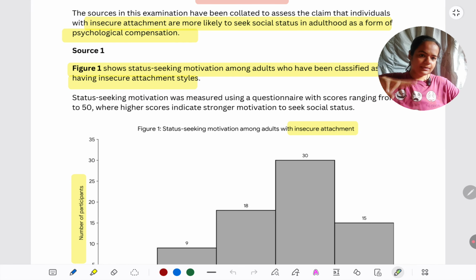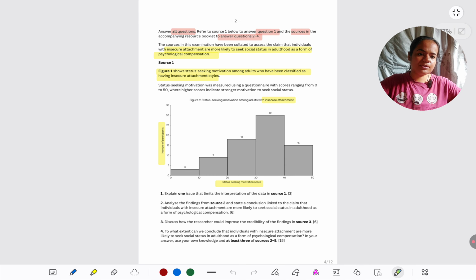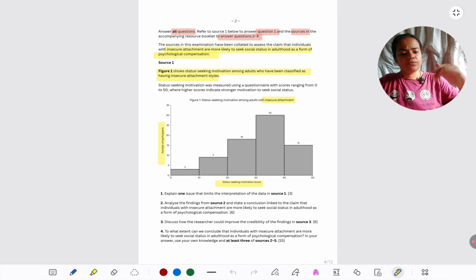Remember, the claim is right at the top, just above source 1. And also the theories that we have seen in our syllabus, we have to link those also to the claim along with the sources. So I'm just showing you once again the first page. This is what we've seen so far. We have looked at the claim, which is the most important thing. The first source we have understood, and we have understood all the questions.